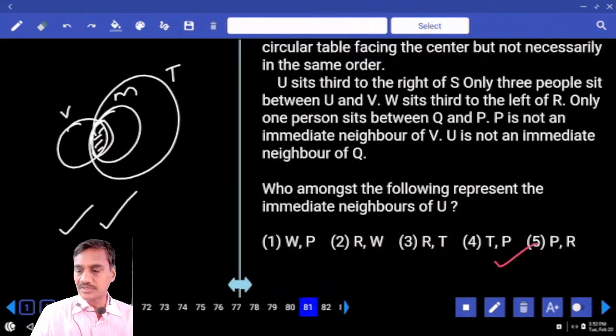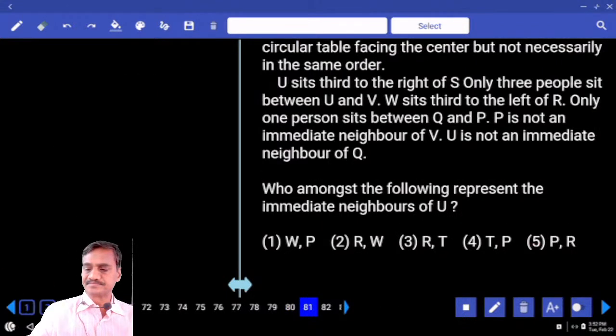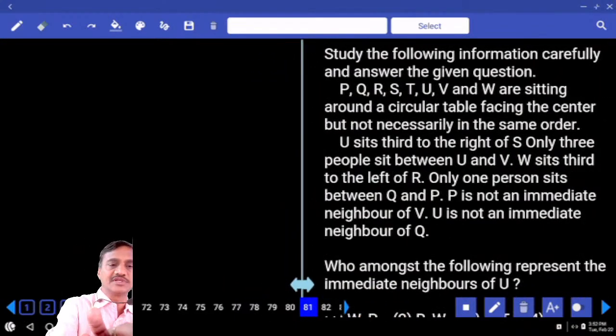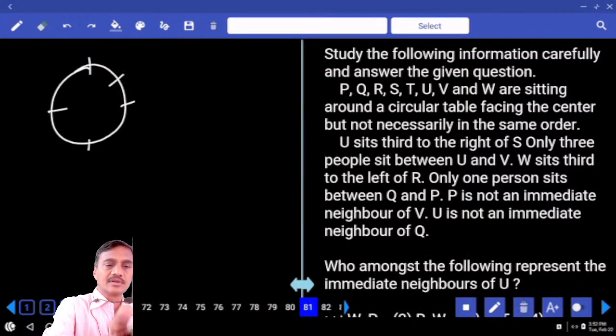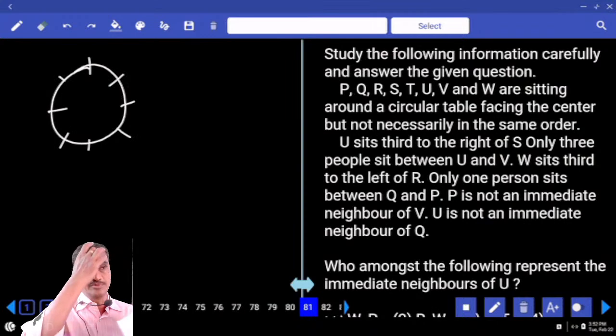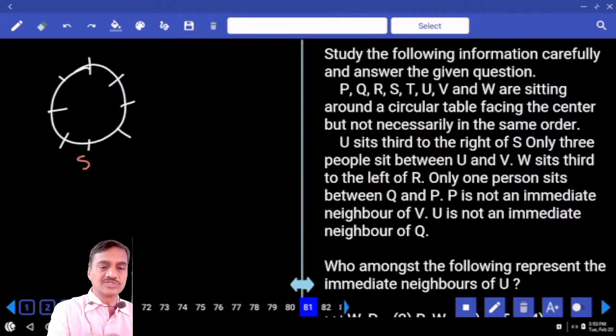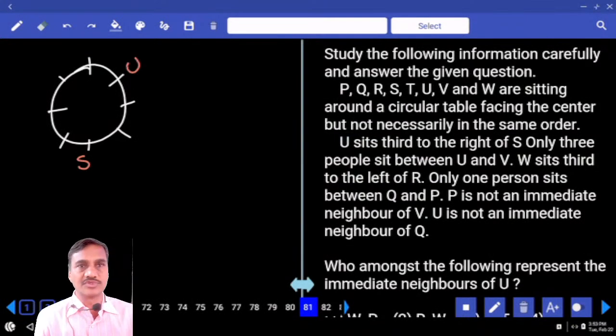Then next one, 81. Now in this 81, it is based on circular arrangement. 8 persons are there, they are seated around a circular table. Facing towards the center is clearly given. Clear? How many persons are there? 8 persons. Now these 8 are seated around the circular table, and all the persons are facing towards the center. And U sits to the right of S. Then tell me how to represent this one. S is here. Now U is seated to the right of S. And only 3 people between U and V means U and V must be opposite to each other.